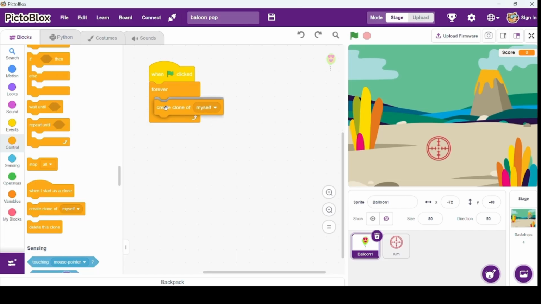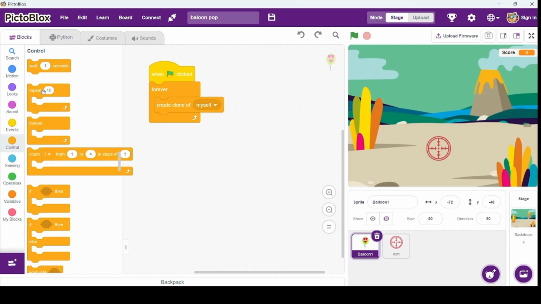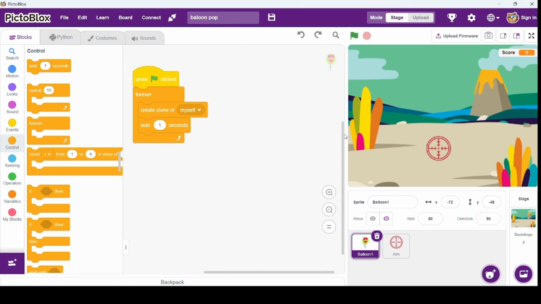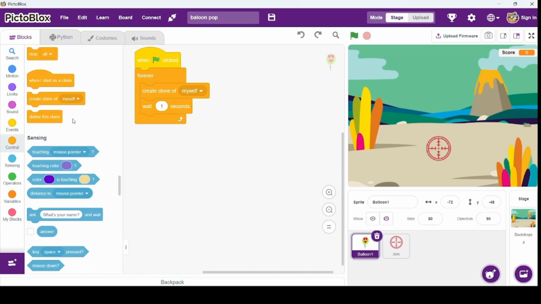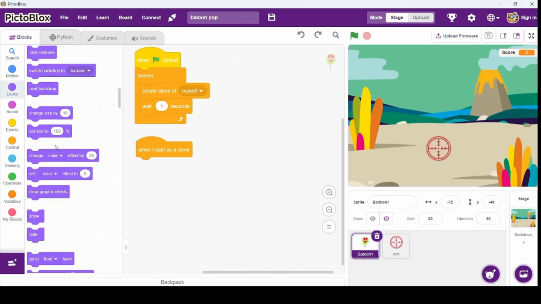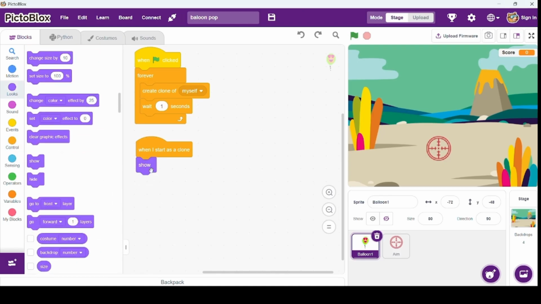देन इसमें हम क्रिएट क्लोन ऑफ माई सेल्फ ऐड कर रहे हैं. Then wait 1 second. After creating a balloon, add the wait 1 second block. This creates a 1 second gap before the next balloon appears. Done. उसके बाद में when I start as a clone, शो हो जाए अपना जो बलून है.